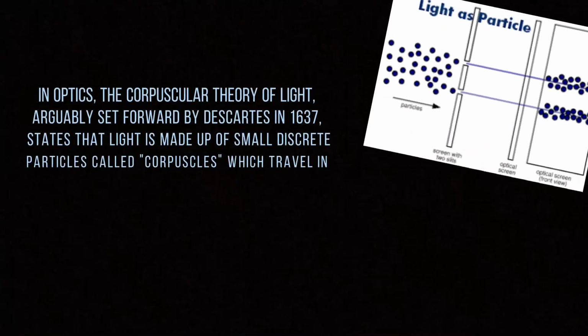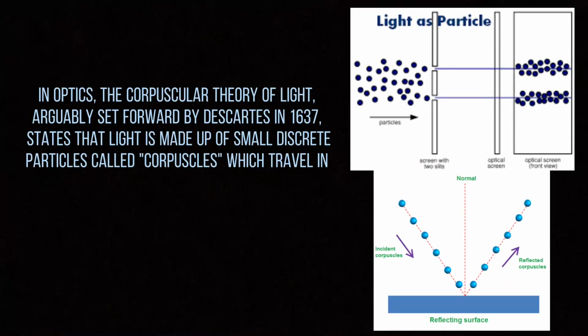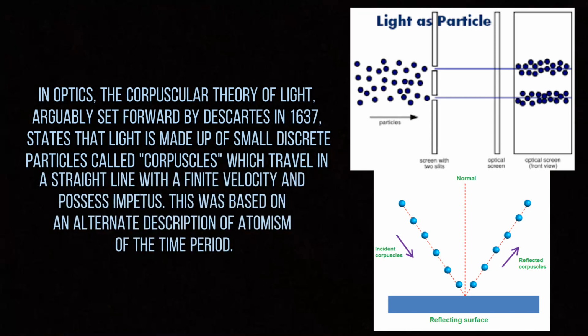In optics, the corpuscular theory of light, arguably set forward by Descartes in 1637, states that light is made up of small discrete particles called corpuscles, which travel in a straight line with a finite velocity and possess impetus. This was based on an alternate description of atomism of the time period.